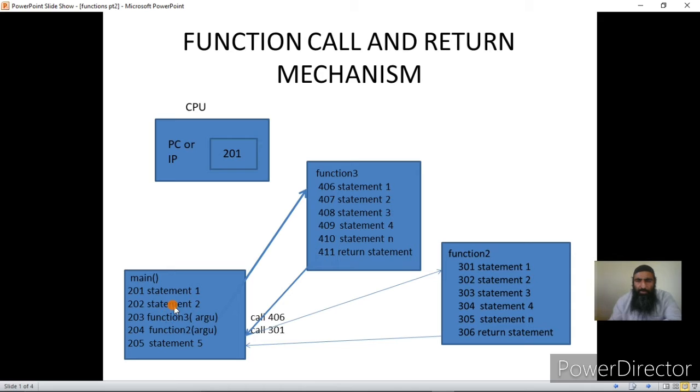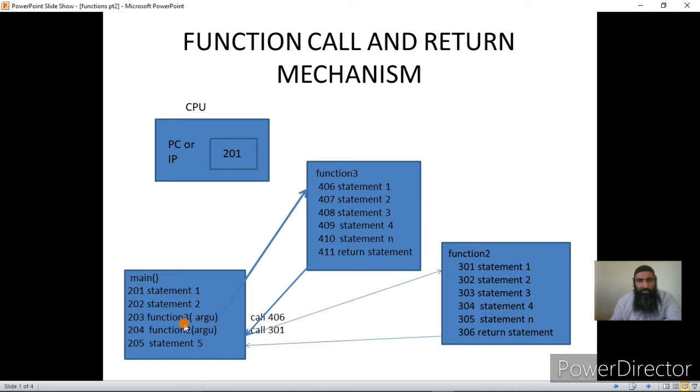Those results need to be saved, otherwise main will not function properly, because now these registers will be used by function 3, since function 3 is now being executed by the CPU. So all the registers of the CPU will be dedicated to the program that is currently being executed, that is, that function.